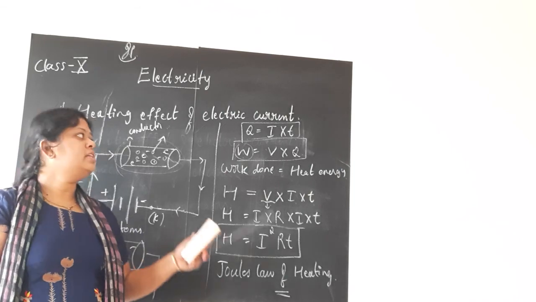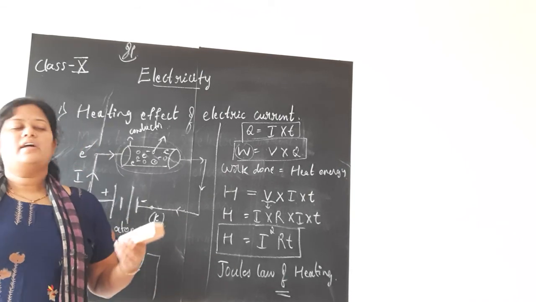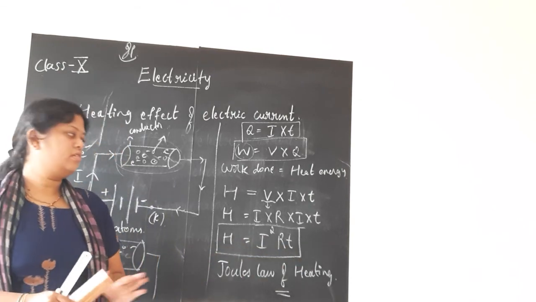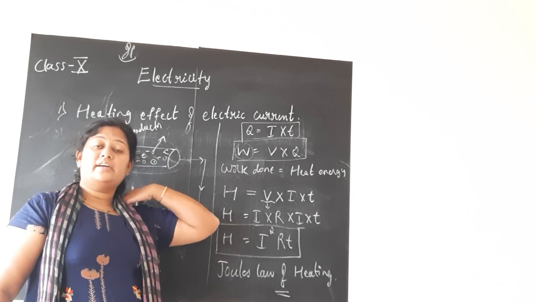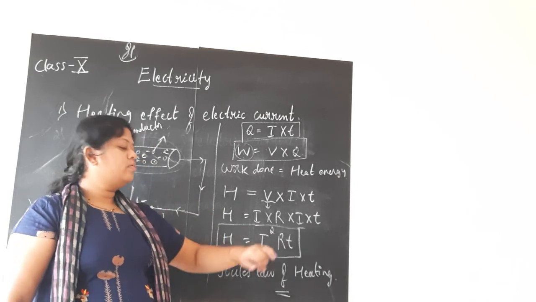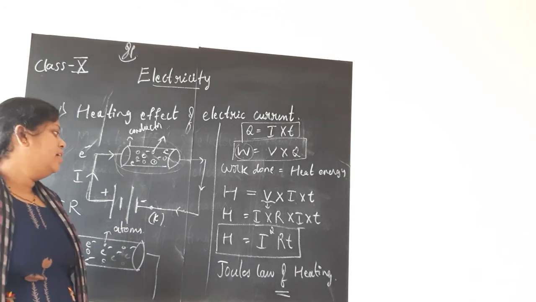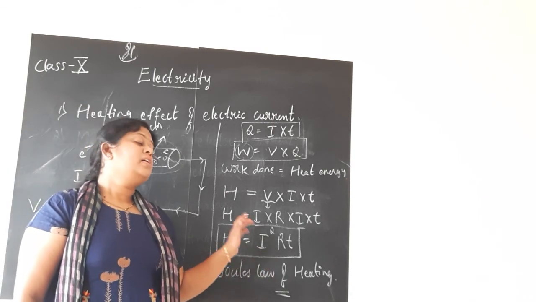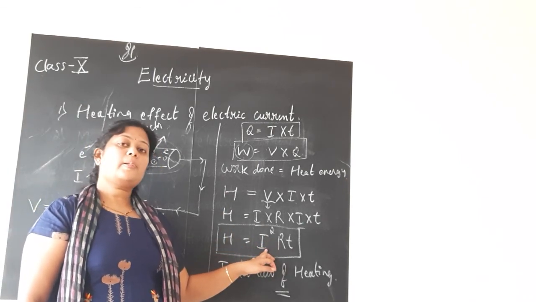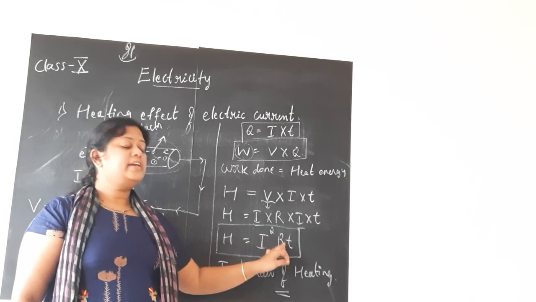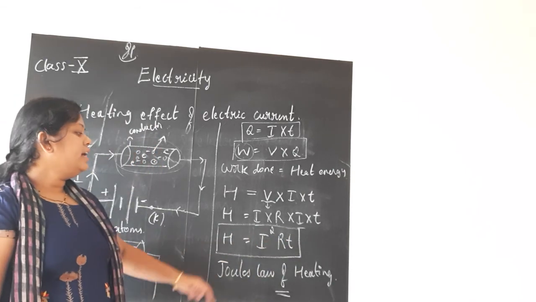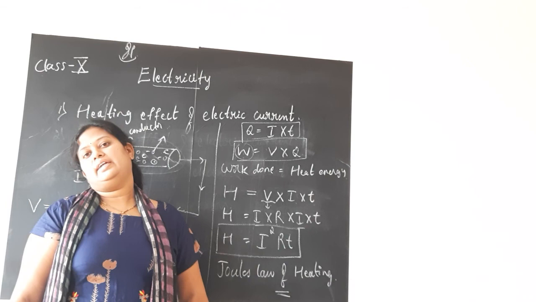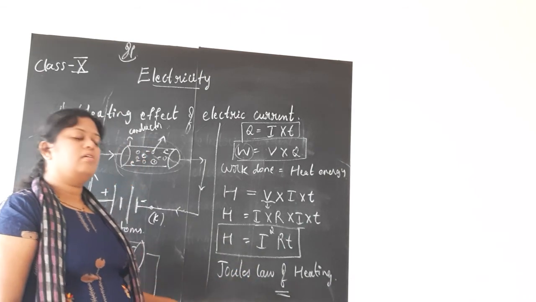State Joule's law of heating means it is nothing but the heating effect of electric current, and you will write the statement. Mathematical form means this is the formula, and you have various numericals also on this formula. They may ask you to find out the current, resistance, time, etc. H is equal to I square RT is the formula. So here how do you find out the heat energy produced by any appliances? It is defined as the product of the square of the current into resistance into time gives the heat energy. So this is the formula, and this is also called Joule's law of heating. Either way you can tell, Joule's law of heating.